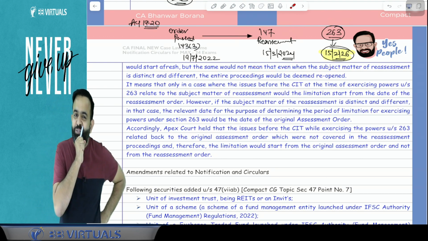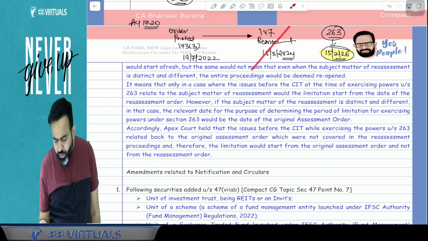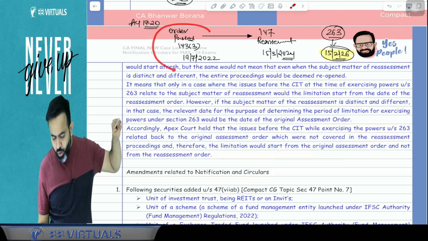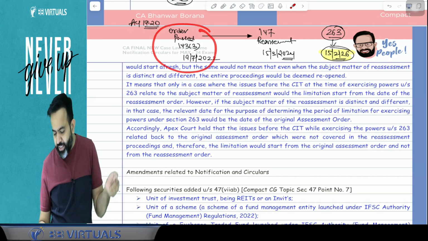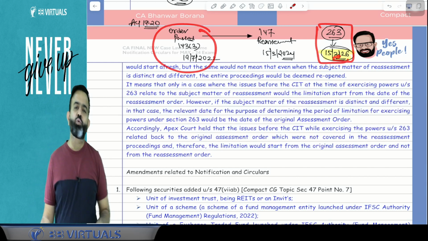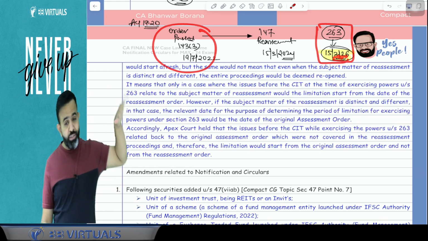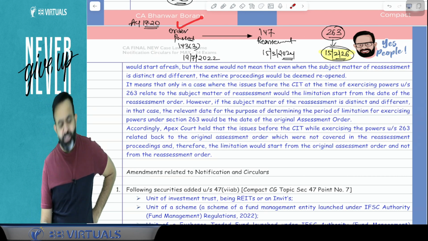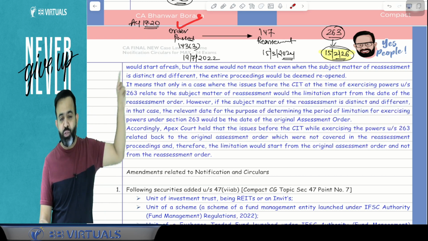But what happened in this case law? In this case law, there was one matter that was not considered in the reassessment. It means that matter ultimately belonged to the original assessment order, and on that original assessment order, the CIT wants to do the 263. So the question is, will this time limit of 2 years be calculated from the date on which the original order was passed or the reassessment order was passed? The right answer is that the original order was passed, because that matter belonged to the original order.